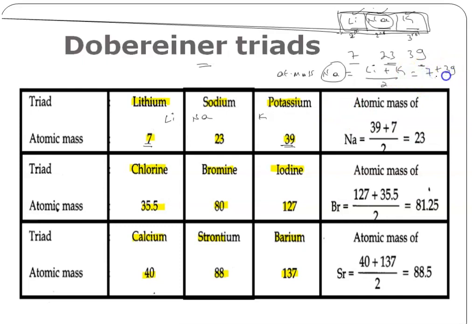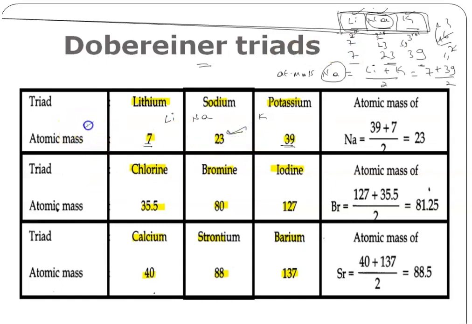So 7 plus 39 is 46, upon 2, which gives you 23. Yes, the atomic mass of sodium is also 23 only.